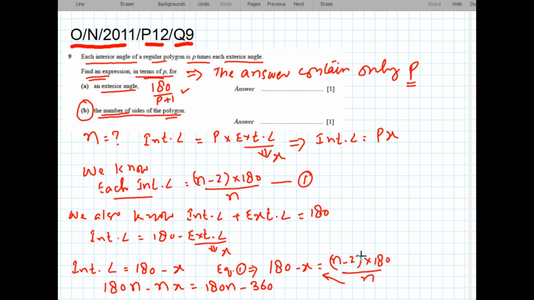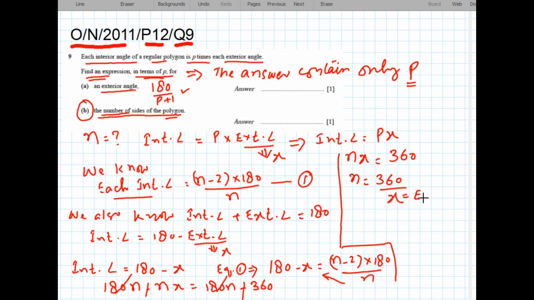So 180n on the left side and 180n on the right side will be cancelled out. So minus signs are also cancelled out. So n multiplied by exterior angle is equal to 360. N is equal to 360 divided by exterior angle.